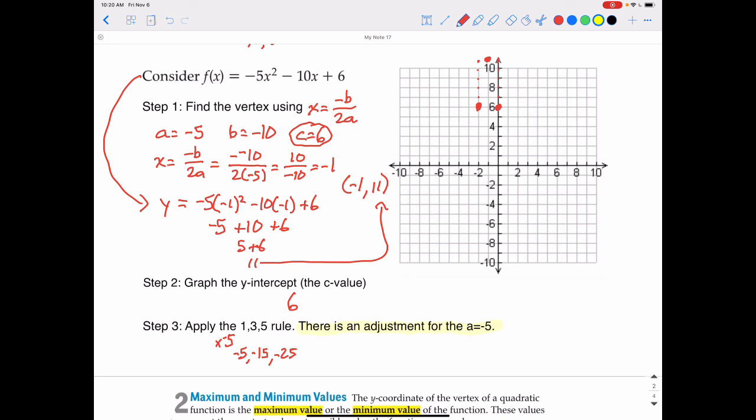on the right track. But now we're going to go out 1 and down 15 on both directions. So out 1 and then down 15. 1, 2, 3, 4, 5, 6, 7, 8, 9, 10, 11, 12, 13, 14, 15. And then out 1 and down the same 15. 1, 2, 3, 4, 5, 6, 7, 8, 9, 10, 11, 12, 13, 14, 15. Right there. And then if we have room, we would go down 25, but that's actually going to go way off my screen, so I'm not going to do that. I think we got a good indication what the graph looks like. And it is very tall and very skinny because it got stretched by that a value of negative 5.